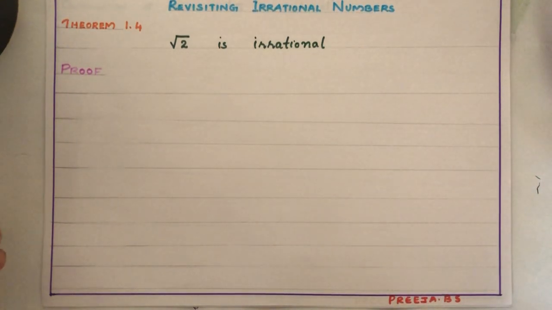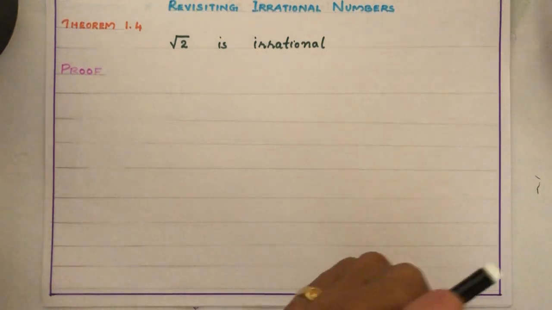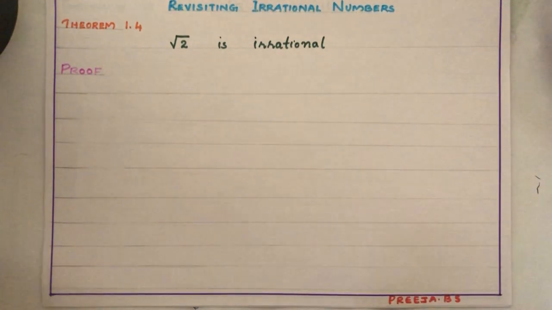Method of contradiction. So you know the word meaning contradiction. If somebody is saying something and we are arguing, it is not like that. That is contradiction. Then finally we will understand that what we argued is wrong. So if our argument is wrong, that means the given statement is true. Okay children. So that method we are applying here.